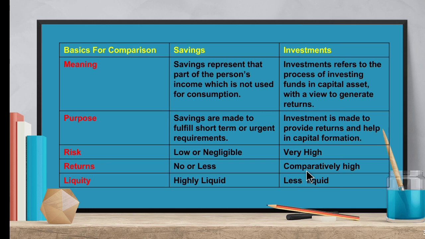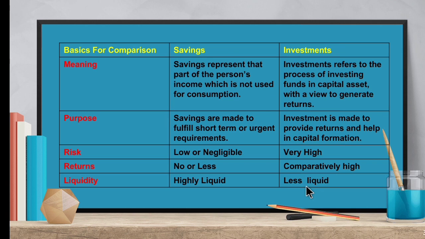Whereas when compared to the savings, in investment you can get high returns. One is liquidity. The liquidity, meaning in economics, means we can get the cash as soon as possible. So savings are highly liquid, meaning we can withdraw the amount whenever it is necessary, whereas investments are less liquid.